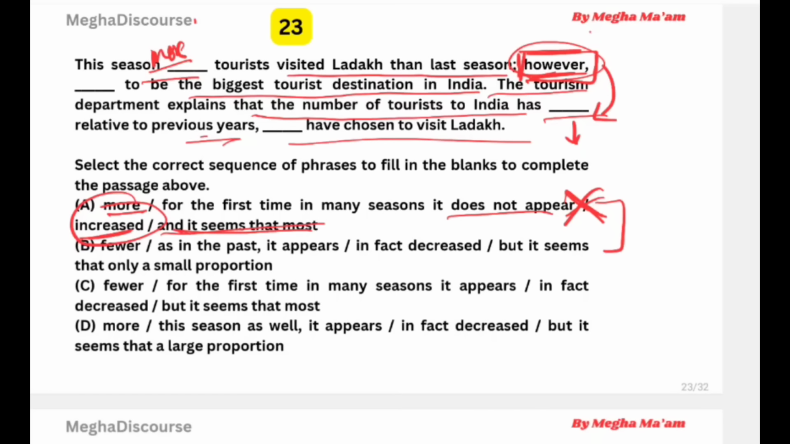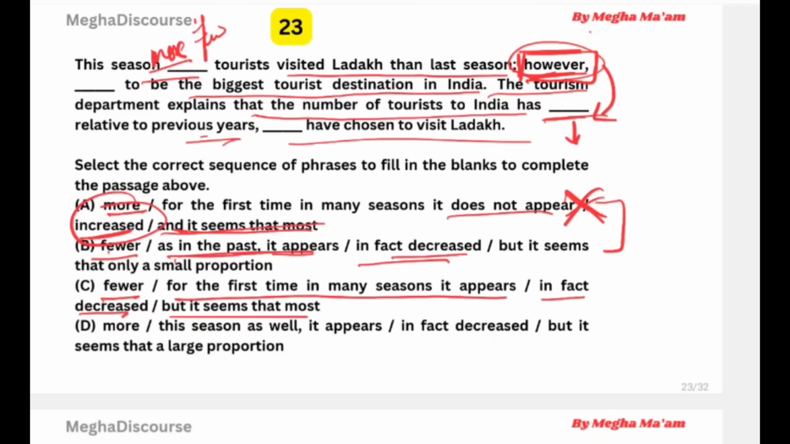Then we have "fewer". If I put "fewer" here, then it is the fact decreased. It can be our answer. But "fewer", as it is a past, it appears. Broke. The logic of appearance here, there is a logical inconsistency. Okay, in fact decreased. No. Next, "fewer, for the first time in many seasons it appears". In fact decreased. Okay. But it seems the most. So this can be our answer.